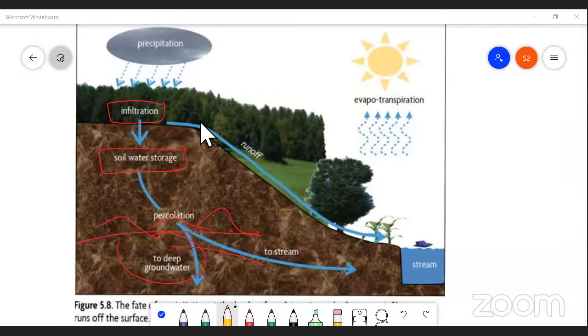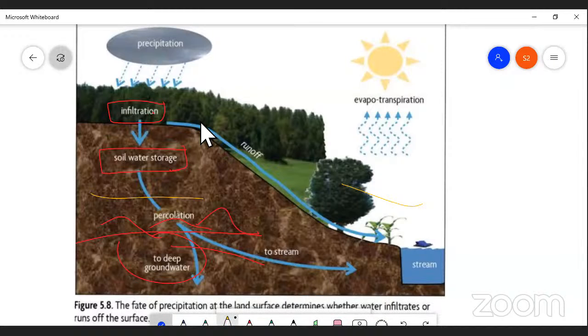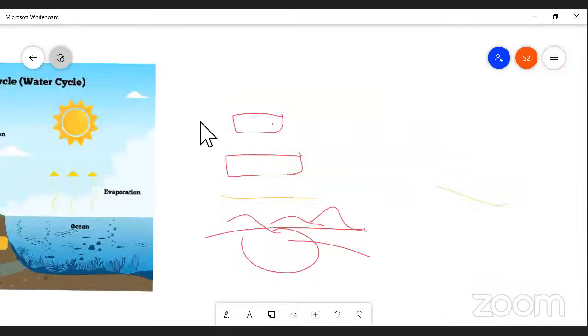Students, may I? Yes, sir. Did you understand what I taught you today? Yes, sir. My dear students, could you tell me what is biogeochemical cycle?